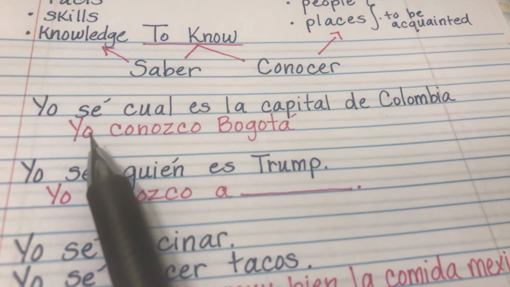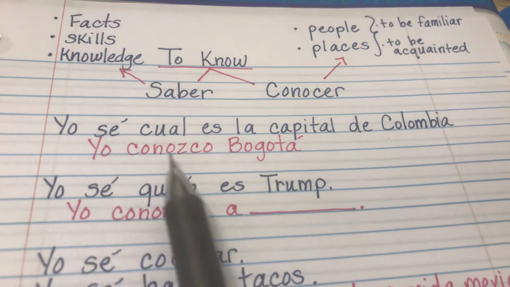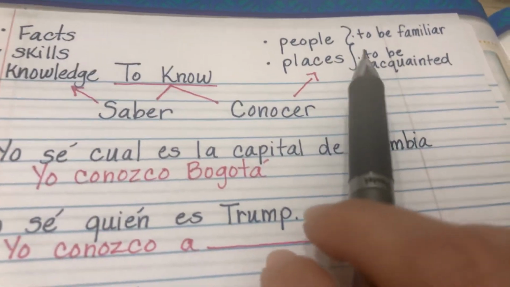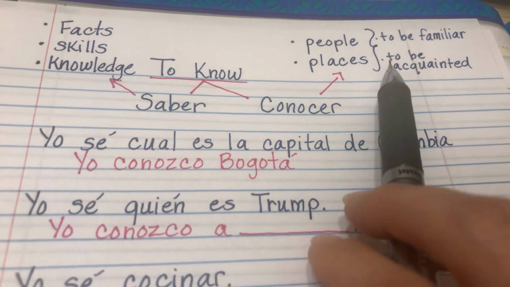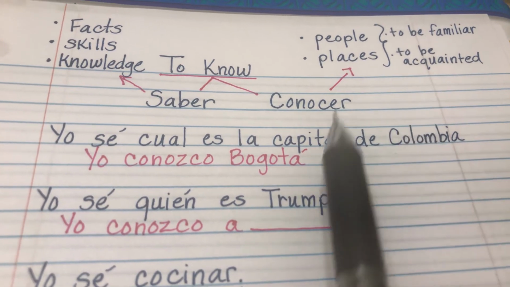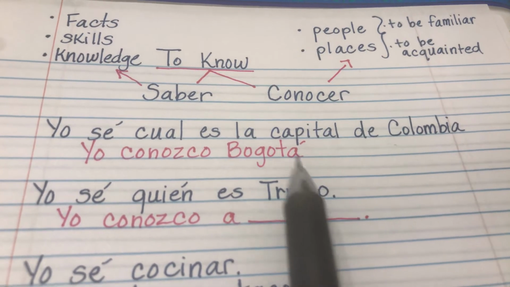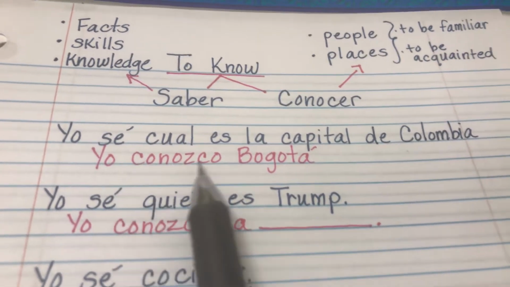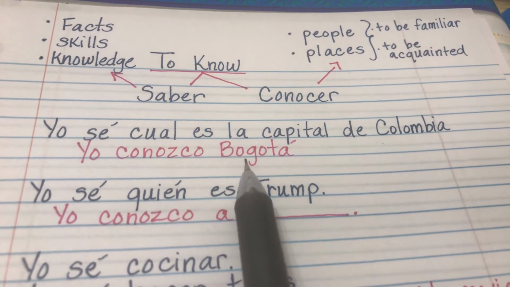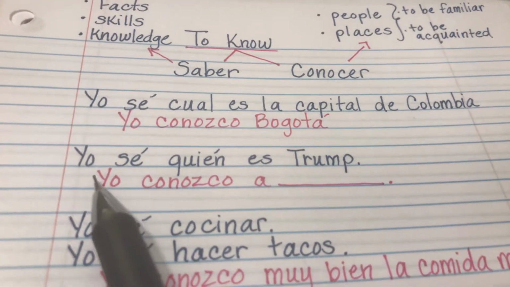Okay, what if they were to say in English, I know Bogota? Well, right here they're using conozco because this person has actually been to Bogota and they're familiar with Bogota. They walked in the streets, they went to the plaza, they ate at restaurants there, they visited museums. So, yo conozco Bogota. I know Bogota. They're familiar with that place. Let's look at another one.